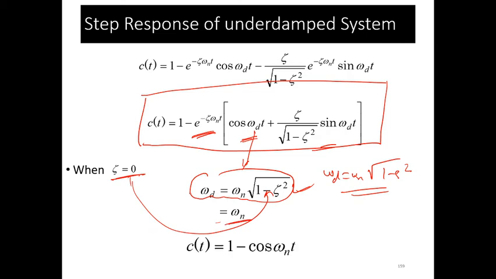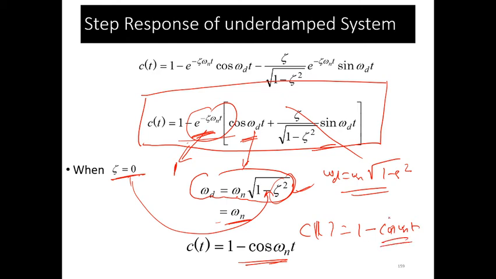Okay, so in this case, when we put zeta equal to 0, the exponential term becomes 1. So C(t) is 1 minus cos omega d t, and omega d with zeta equal to 0 means omega n. So C(t) is nothing but 1 minus cos omega n t. Yes or no?